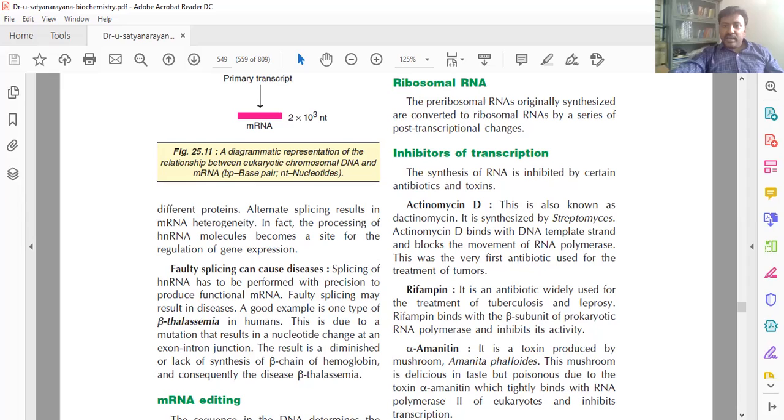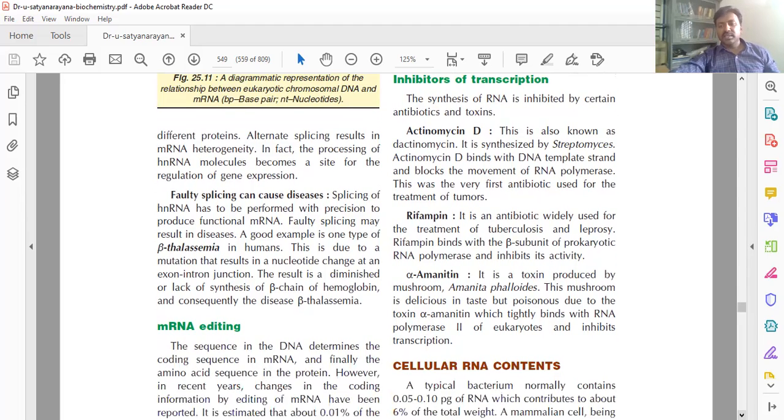Tightly bind with the RNA polymerase 2 of eukaryote with the transcription. So these amanitin drug in eukaryote inhibits RNA polymerase 2, which produces the mRNA. So this amanitin drug inhibits the eukaryote. Okay. So this is regarding the transcription inhibitors.